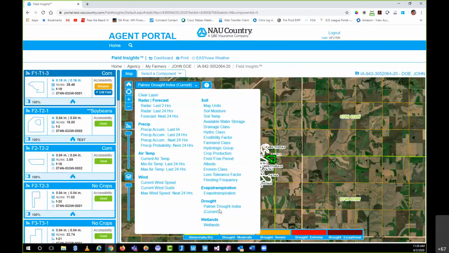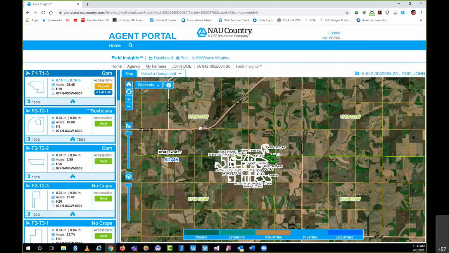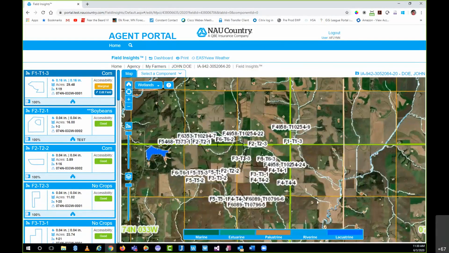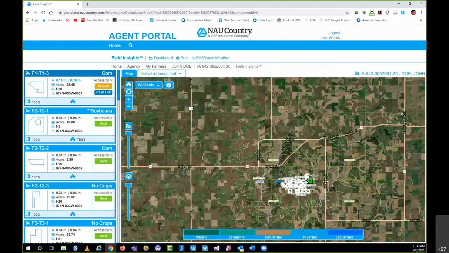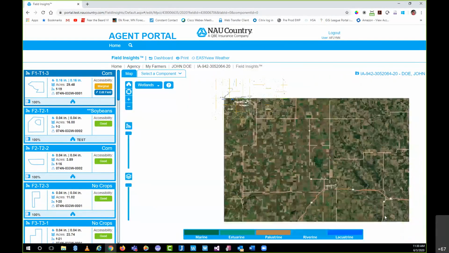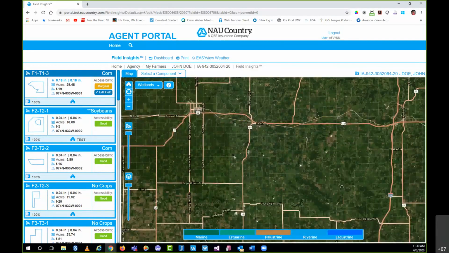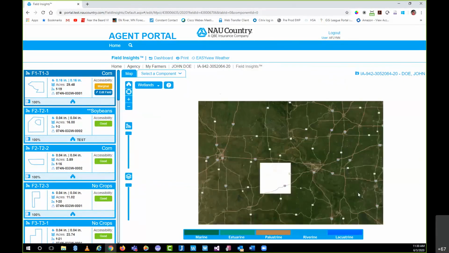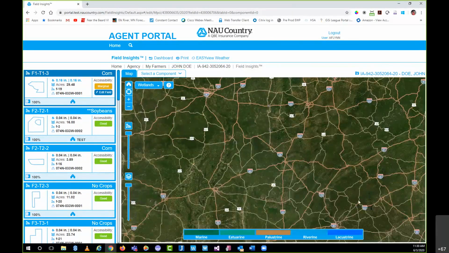The wetlands, again, this is not going to be real relevant to my particular policy that I have here in Iowa. But if I were to scroll down to, for example, Florida, make sure we cover all parts of the nation here, you would imagine you're going to begin to see some of this data.